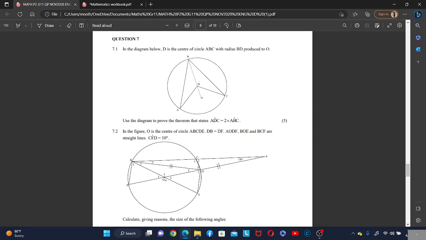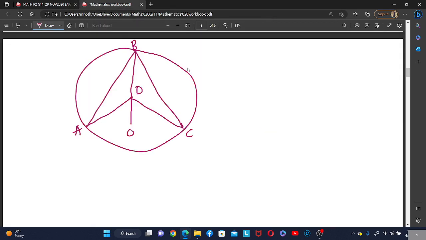And then we are to use the diagram to prove that ADC is equal to, so actually we are required to prove that ADC is equal to 2 times ABC. We are required to prove that.